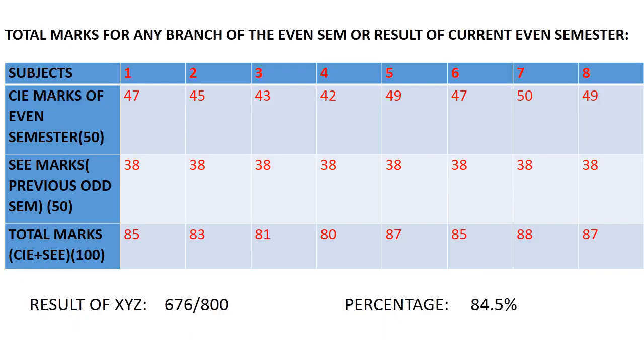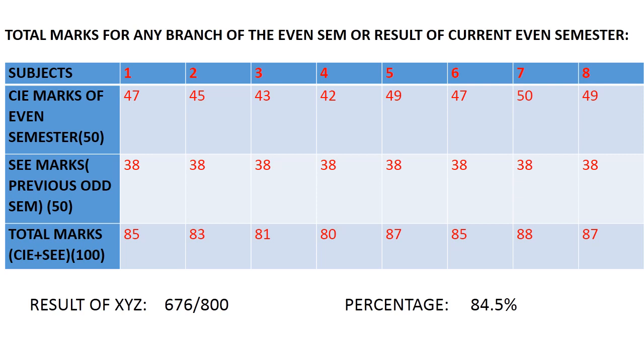Okay. So if you want to have a total marks for any branch of the event semester, result of the current event semester, already we have taken each subject. CI marks already we have calculated 47, 45, 43. These are the scale to 50. So semester end examination marks of the odd semester, first semester, third semester and fifth semester, we take it as the average value 38. If we add these two, we'll get the total marks out of 100 for the individual